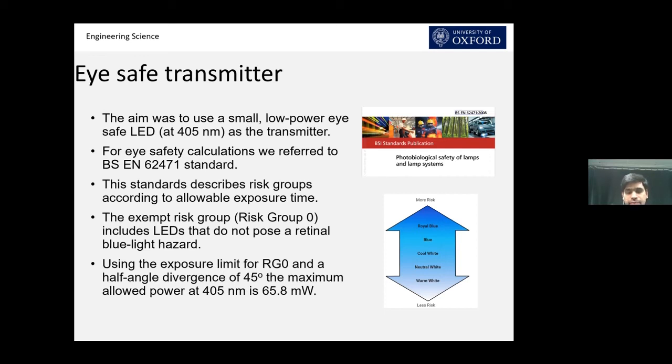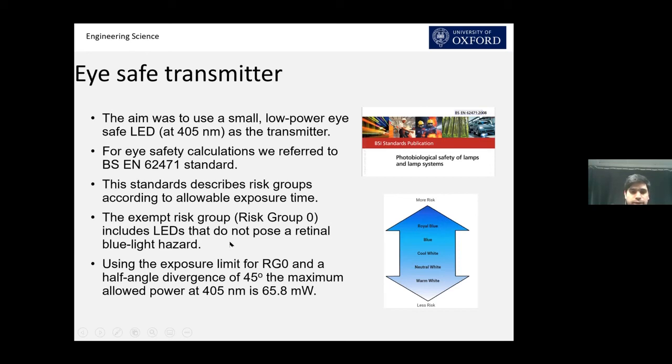The higher the time that the eye is exposed, the more will be the risk. So for these higher durations of time, the transmitted power is kept low so that it does not pose any threat to the eye. And this high duration of time, which is approximately 10,000 seconds, is called the exempt group or risk group 0. So we consider this group because it does not pose a retinal blue light hazard.